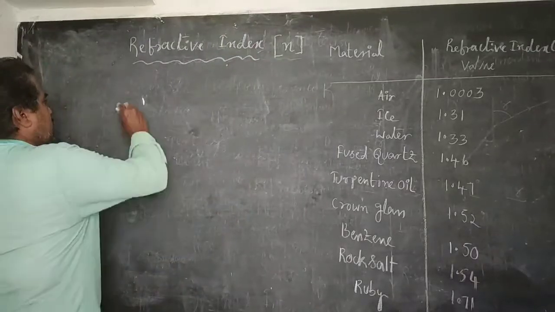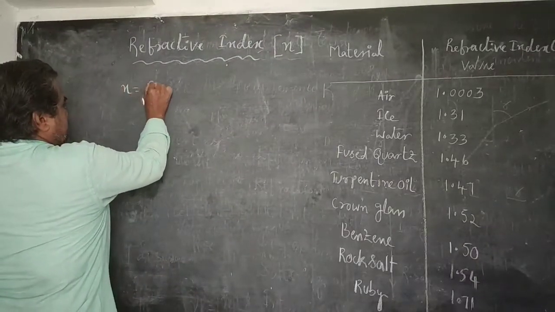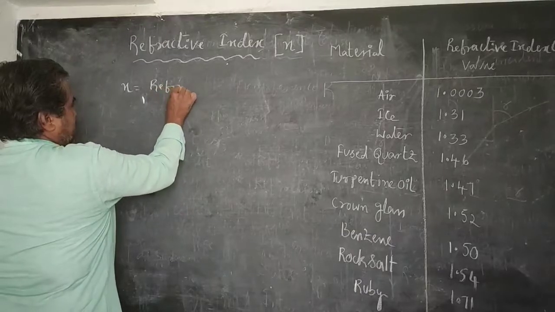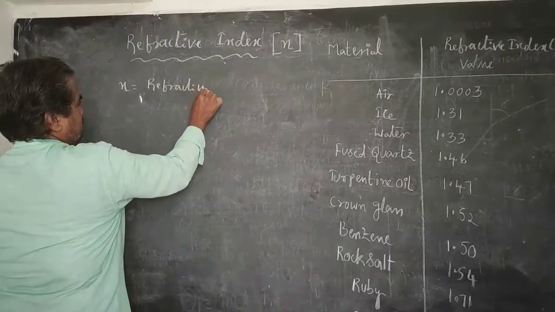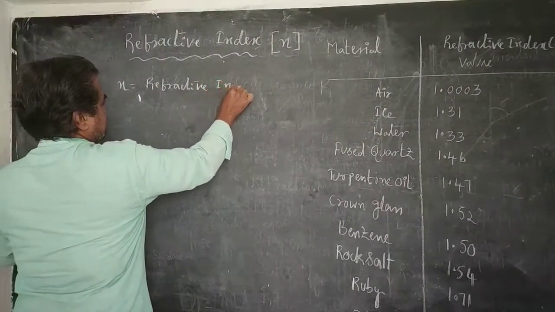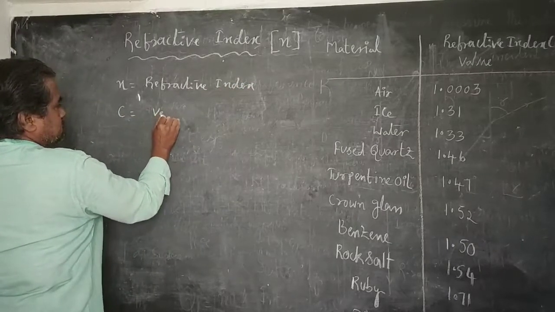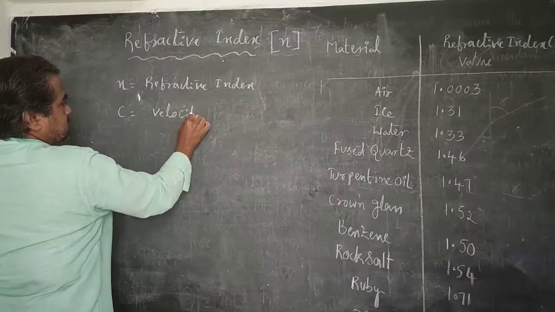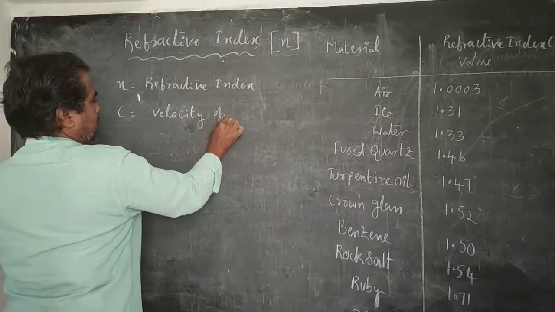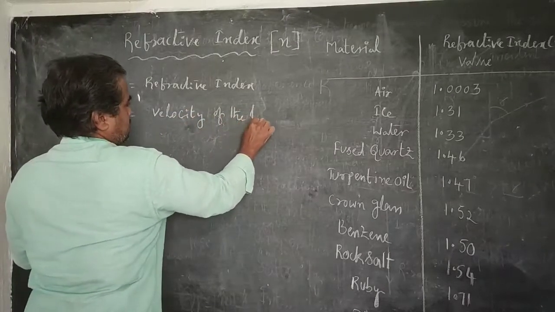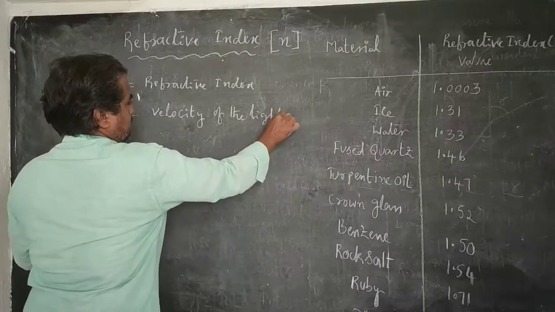So N is equal to the refractive index, C is equal to the velocity of the light in the vacuum.